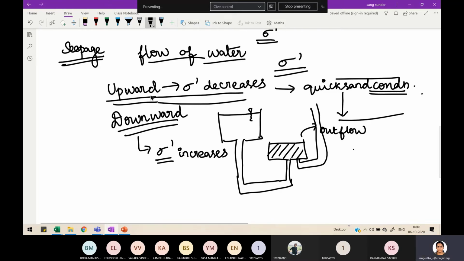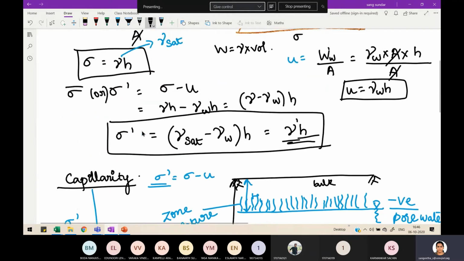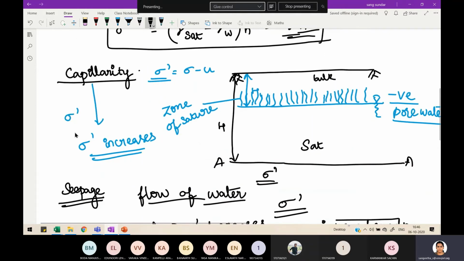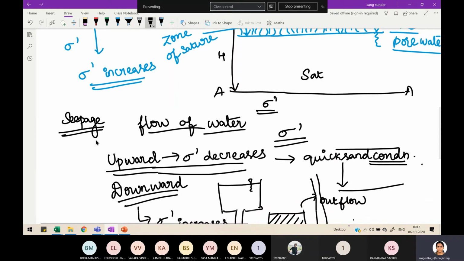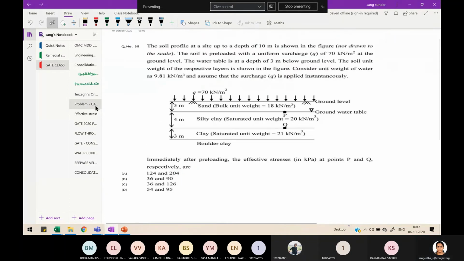So as of now, we have seen what the principles of effective stress are, what the importance of effective stress is, and how our effective stress formulae are arrived at. Then we have seen the relation between effective stress and capillary action, and how effective stress is governed by seepage of water. So now we'll see a few problems. All the problems whatever I am discussing are taken from GATE 2020 question papers. And we will see this problem in the end.